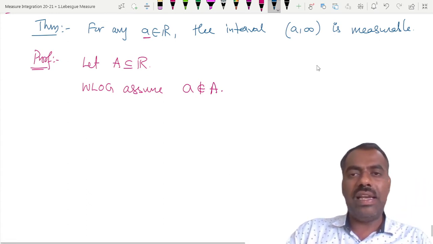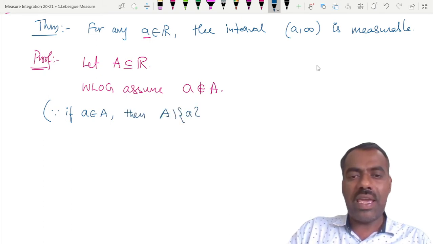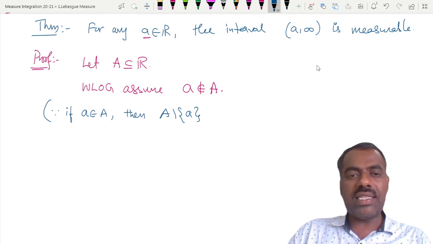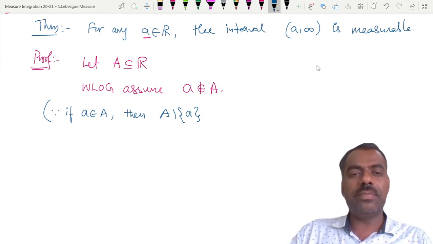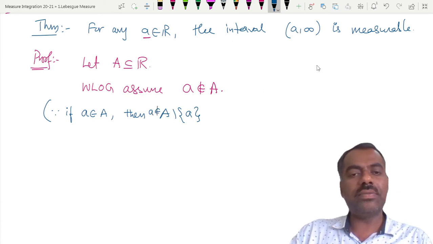I'll write here why we can assume that: if at all a belongs to A, then consider A minus a, this set. Then a does not belong to A minus a. Is this clear? Yes or no?